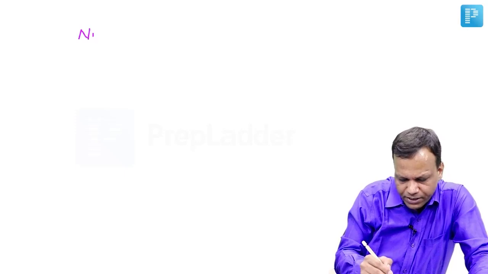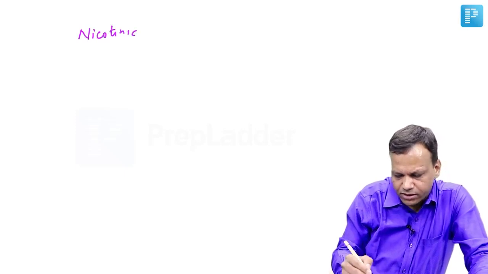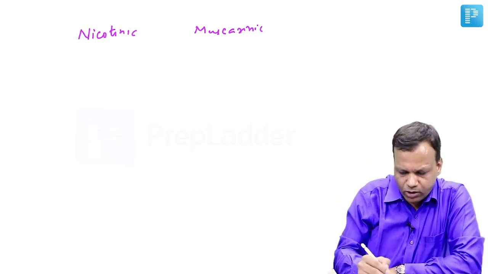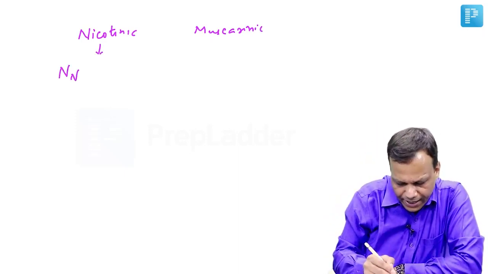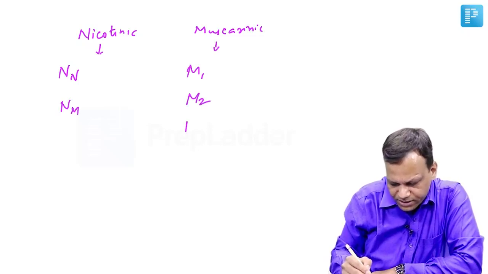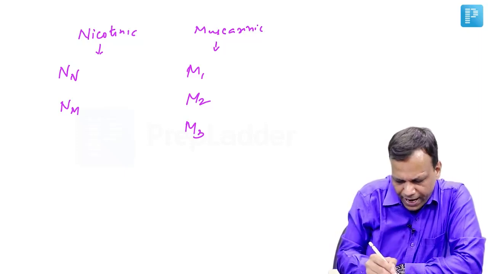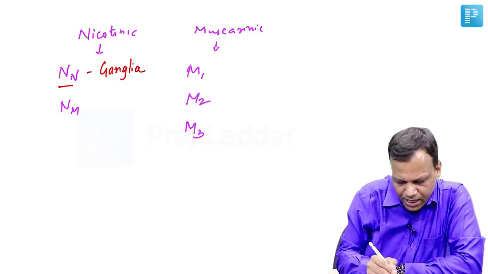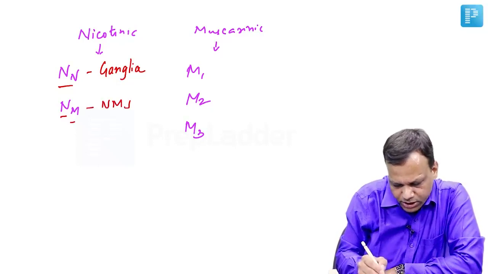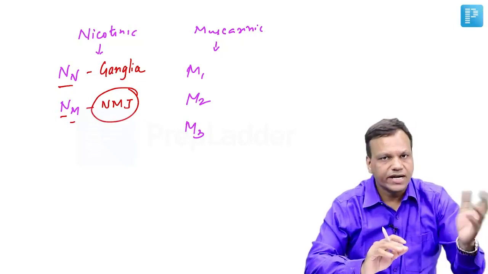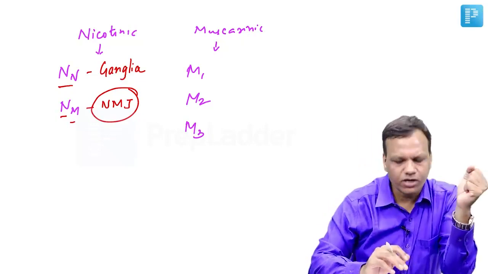Now all these drugs will finally act on receptors. So these receptors of cholinergic system are of two types. They may be nicotinic, they may be muscarinic. Nicotinic receptors are mainly NN and NM, whereas muscarinic are mainly M1, M2 and M3 receptors. You can easily remember NN nerve and nerve junction, so they are present in ganglia, both sympathetic and parasympathetic. NM is present at neuromuscular junction. Special thing to remember, they require optimal stimulation. Neither less nor more. In both cases, muscle will not work.